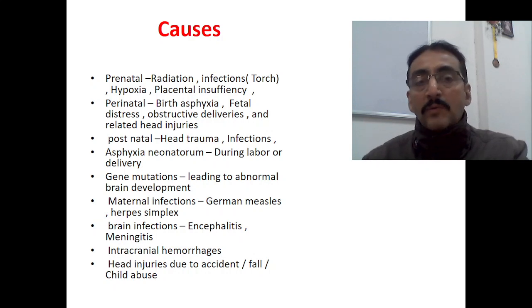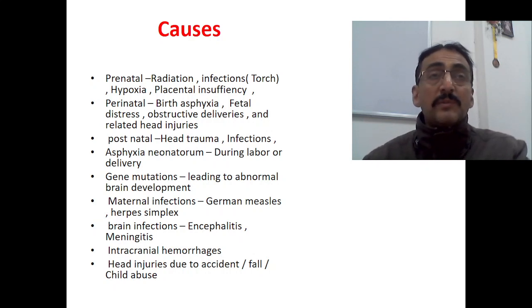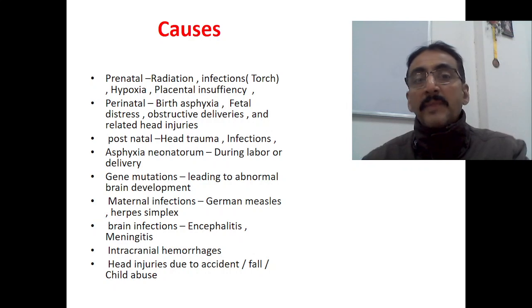The prenatal causes. The most common prenatal causes which may lead to cerebral palsy in the child are radiation, some infections like TORCH infections, or hypoxia during the time of the delivery, or placental insufficiency leading to hypoxia, etc. And these are the prenatal causes. Now, if you see the perinatal causes, the most common perinatal cause is birth asphyxia, or there may be fetal distress, or obstructive deliveries, instrumental deliveries, and some other head injuries during the time of the delivery. So these are the most common causes from the perinatal period.